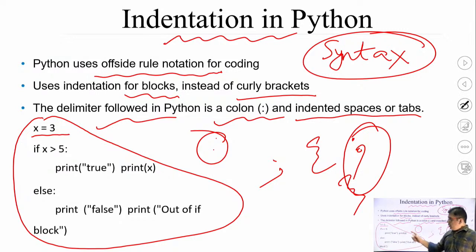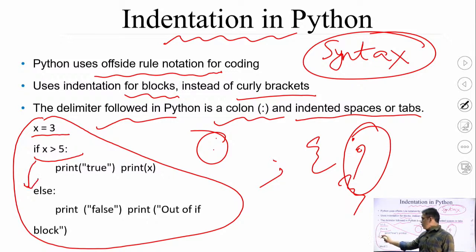Now if x greater than 5, observe this line, a colon is appearing at the end of this line, and the condition of if is whether x is greater than 5 or not. Here in this particular case I have stored the value of x as 3. So here the if condition fails, so I will simply jump to the else block.